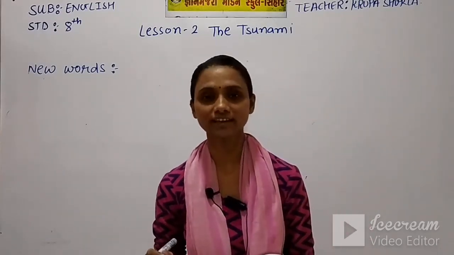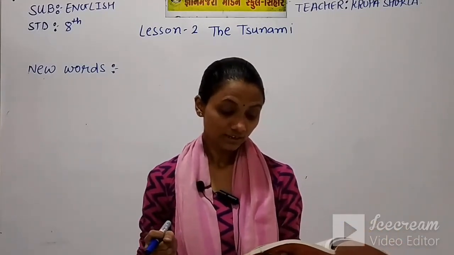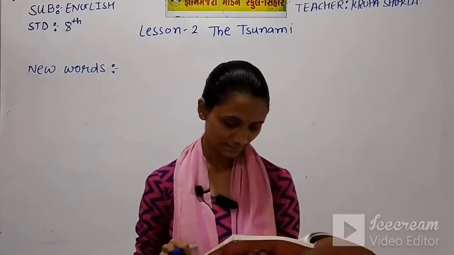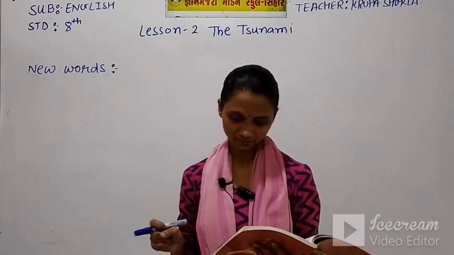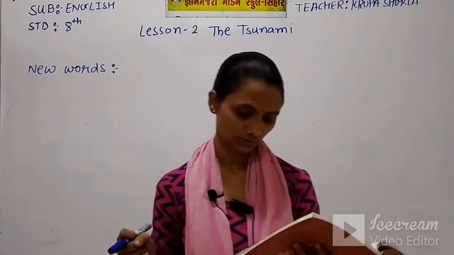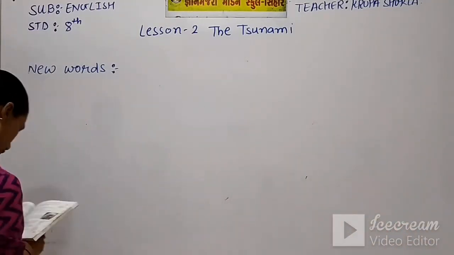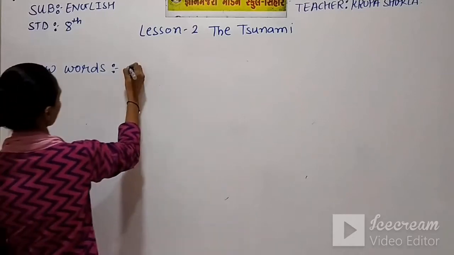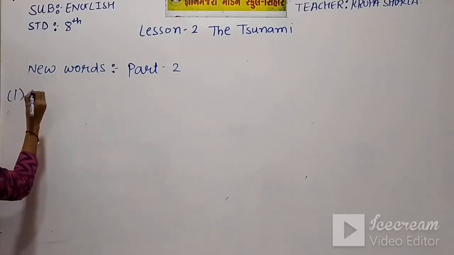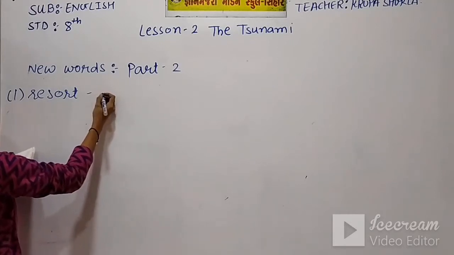Now there is a story of Thailand. Again we have here the story of Thailand. The Smith family from Southeast England was celebrating Christmas at a beach resort in southern Thailand. So here we are talking about the Smith family who was celebrating Christmas at a beach resort in southern Thailand. Here we got one word, resort. This is part 2. And this would mean a place where people go on holiday.